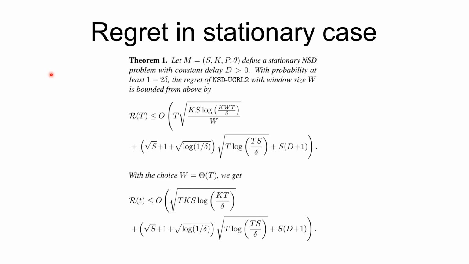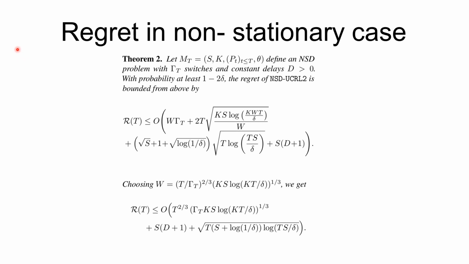The authors then move on to analyze the regret of their algorithm in the stationary case. The authors obtain the following probabilistic regret bound. Notice that there is a dependence on delta, which is the desired probability, and W, which is the window size. Fixing the choice of W as the order of T, we get another regret bound, which is similar to the optimal regret bound obtained in the standard bandit setting.